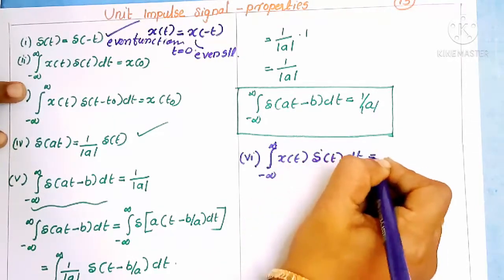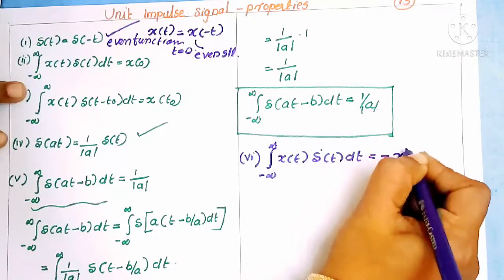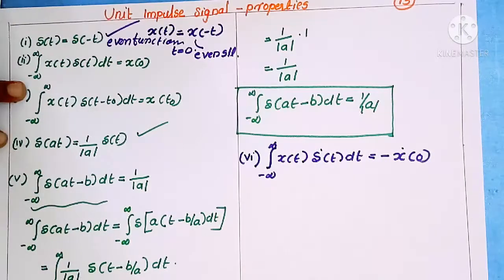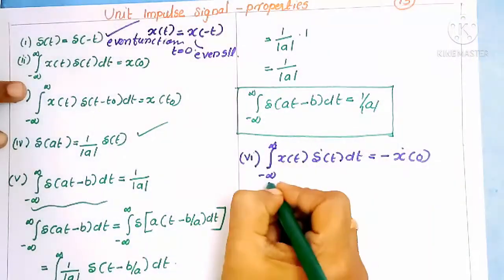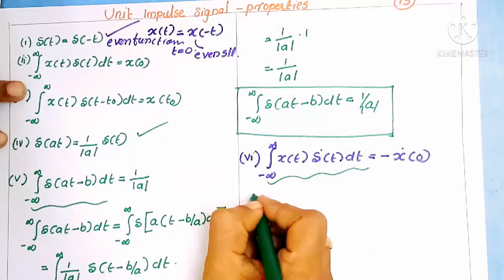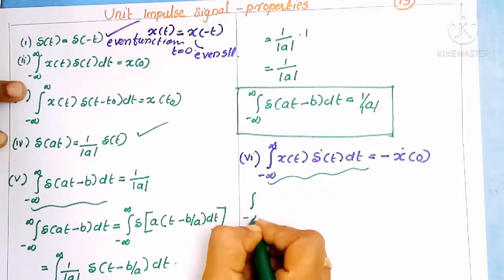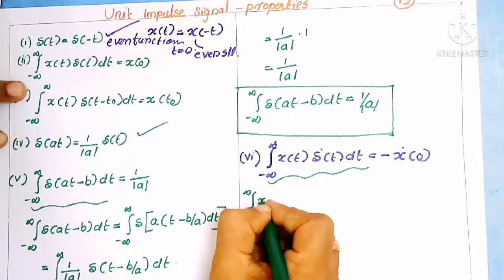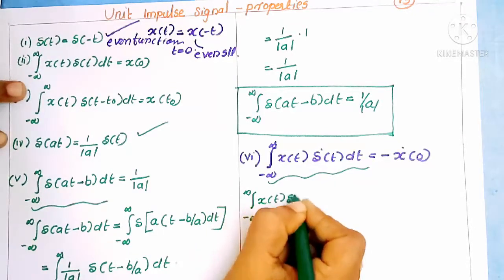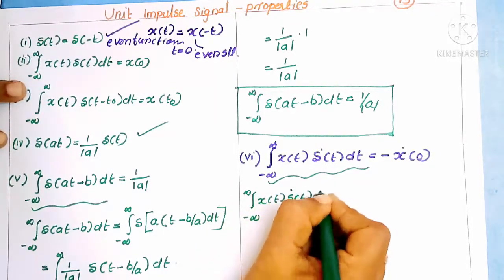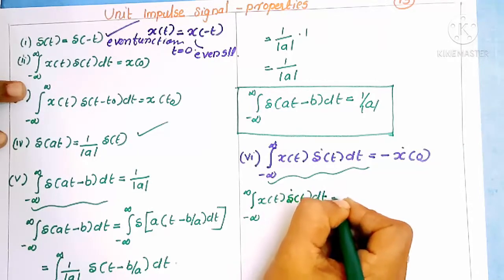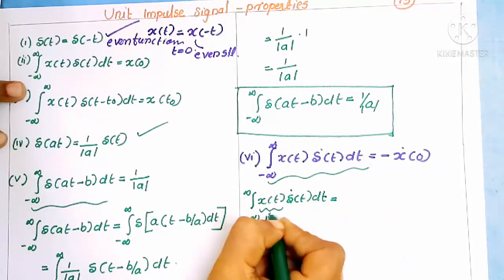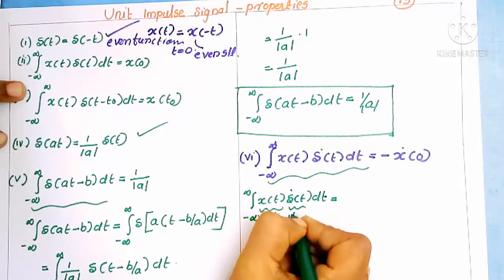Next, sixth property: integral of minus infinity to infinity x of t into del dot of t dt should be equal to minus x dot of 0. To prove this property, we can take this function, integral of minus infinity to infinity x of t del dot of t dt. This should be equal to, here we can take this as the first function and this as the second function.